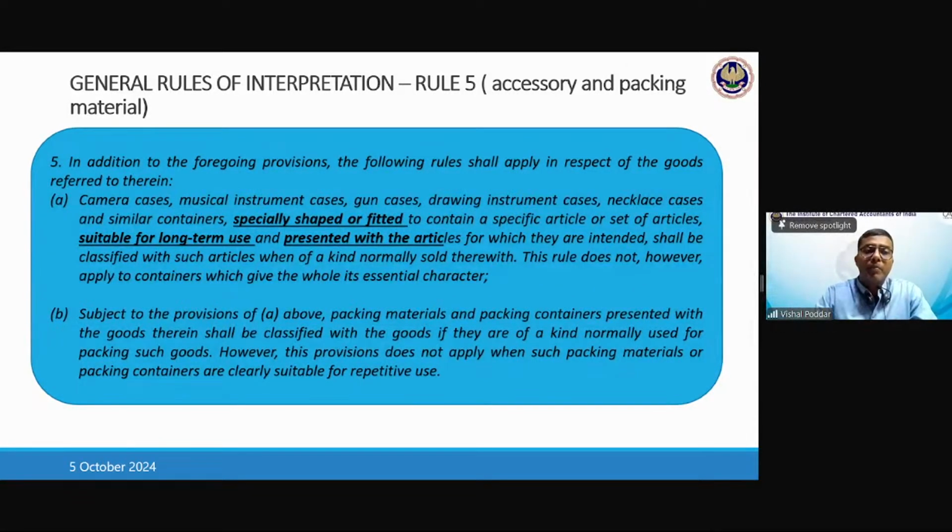Then 5A will be applicable. It is a specifically designed box, so it will be classified in the chapter of the goods for which it is designed. But if that box is a general purpose box, you can keep anything in that. In that case, it will be classified in the packing material chapter or in the chapter of the material like wood or cardboard with which that packing box is made. Is this clear?